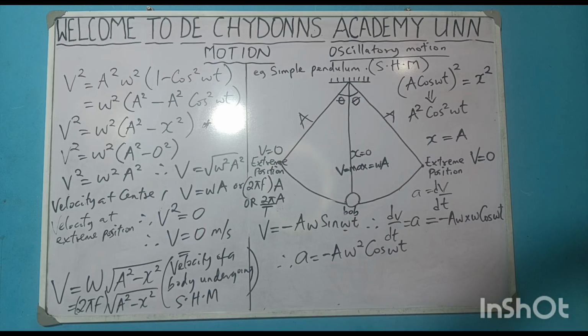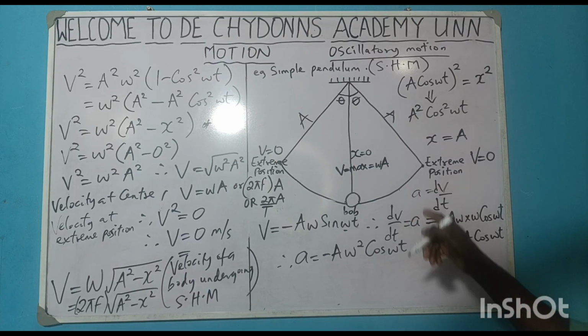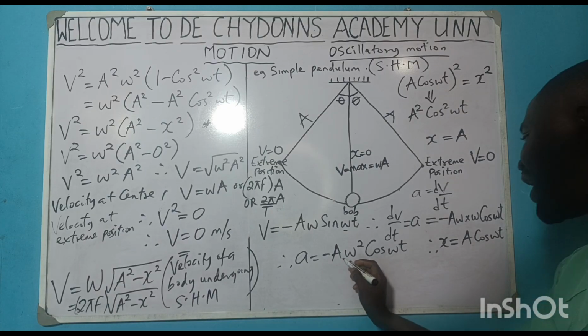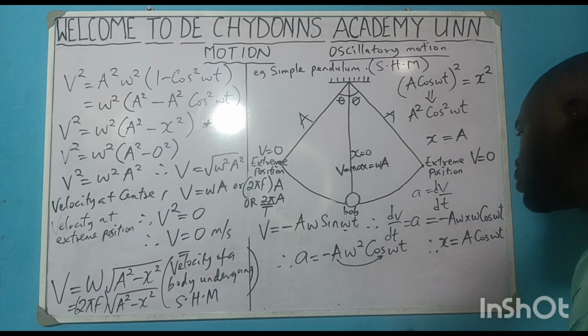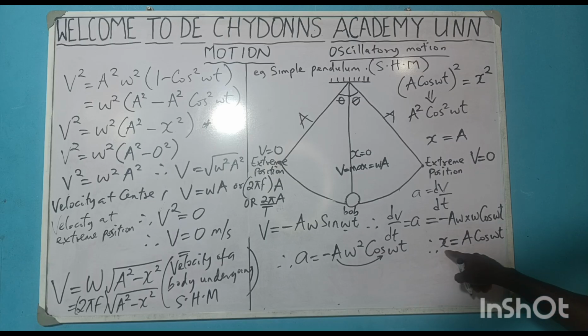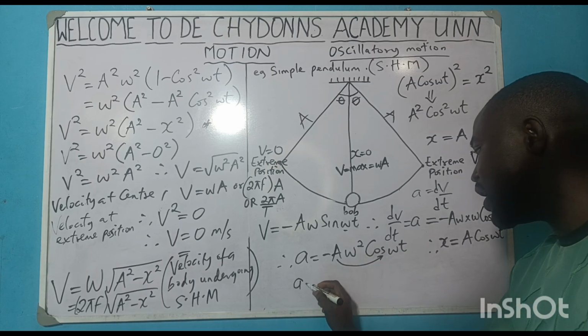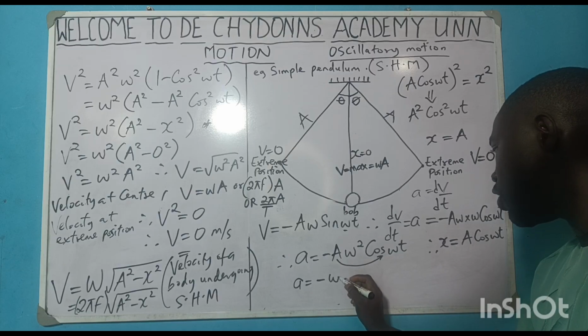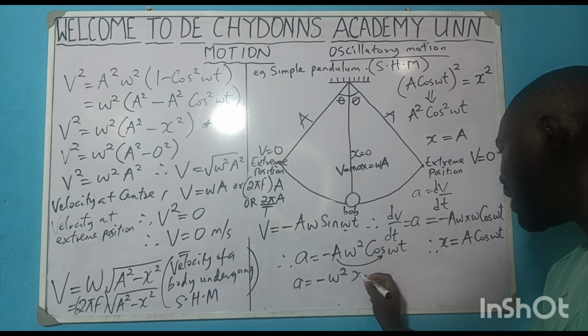But note that our x is equal to what? A cos wt. We have this from the beginning. Our x displacement is equal to A cos wt. So if I take this and this out to replace it with what? x. I'll be having a will be equal to minus w squared x.